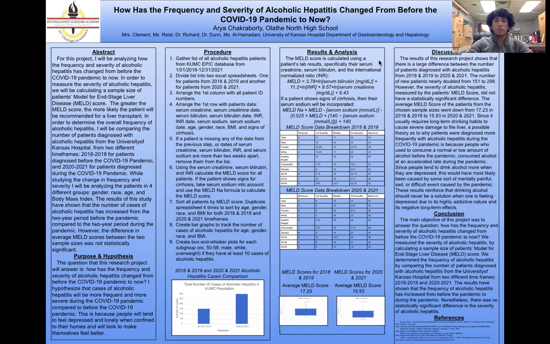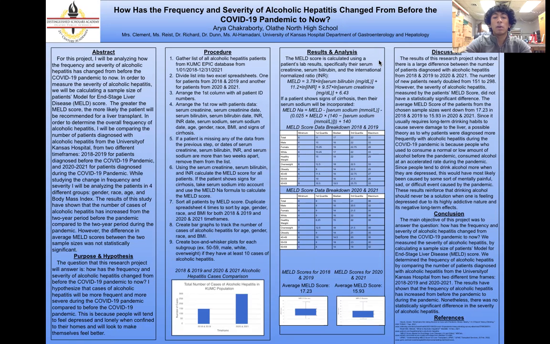Hello. For this project, I analyzed how the frequency and severity of alcoholic hepatitis has changed from before the COVID-19 pandemic to now. In order to measure the severity of alcoholic hepatitis, I calculated a sample size of patients for their Model for End-Stage Liver Disease score, also known as the MELD score. Basically, the MELD score is a number from 0 to 40, and the greater the number, the more likely the patient will be recommended for a liver transplant.